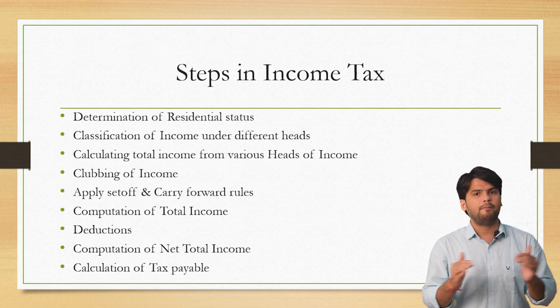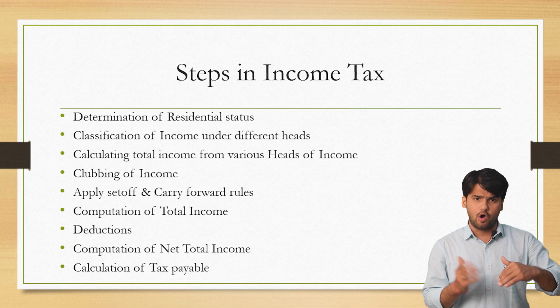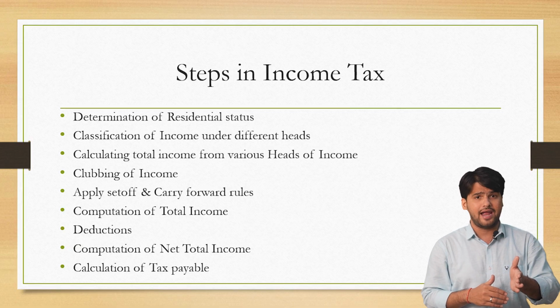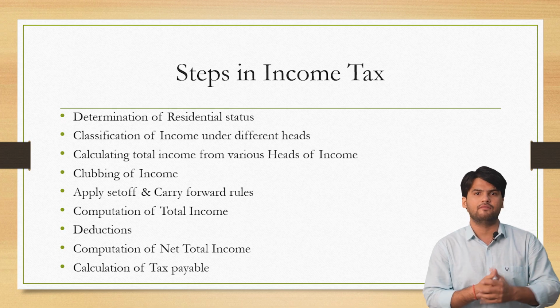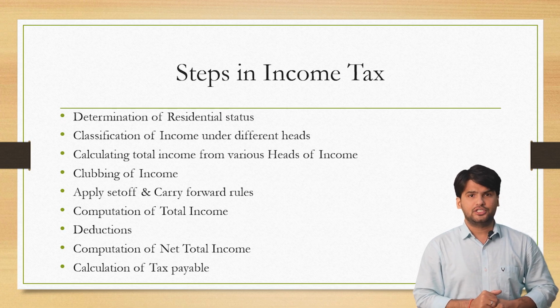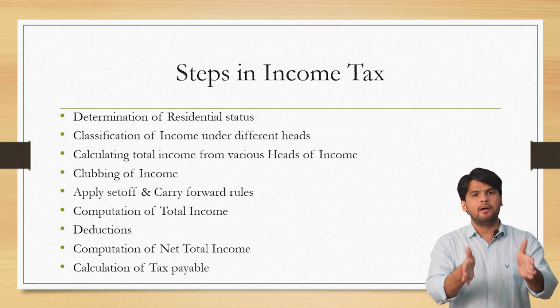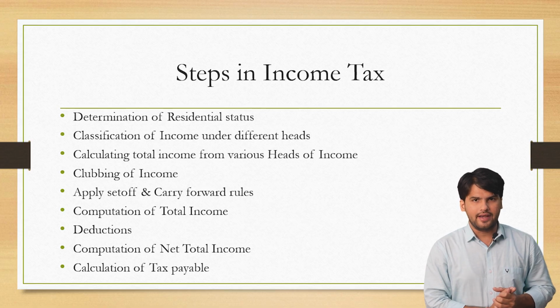After you do that, we will apply the set off and carry forward rules. Set off of the losses from one head against the income of another head. So those are set off and carry forward rules, which again we will understand in detail. Then we apply deductions. Then we calculate total income. Then we apply deductions which are available under Chapter 6A of the Income Tax Act 1961.